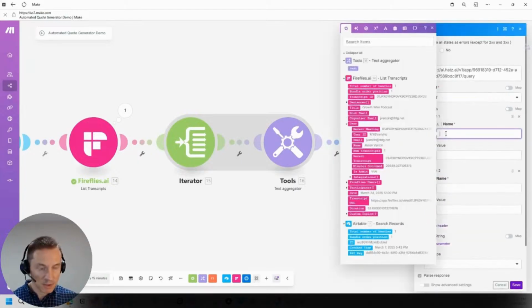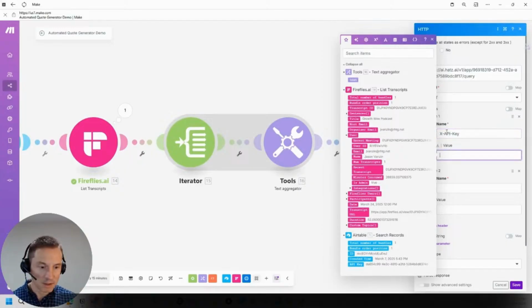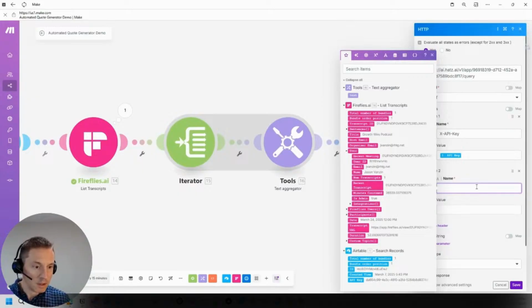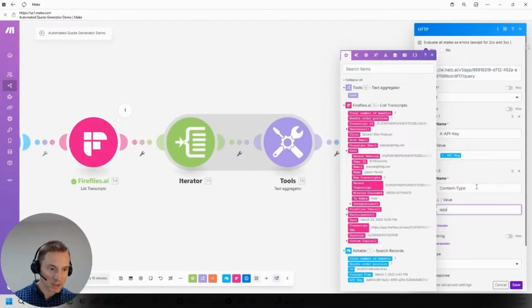The first header, we need to send the API key, so X. I'll be resetting my API key after this, but put that API key in there. And then we're going to put the content type as application/JSON.